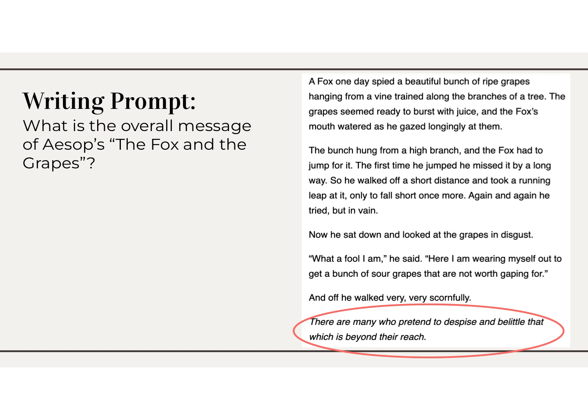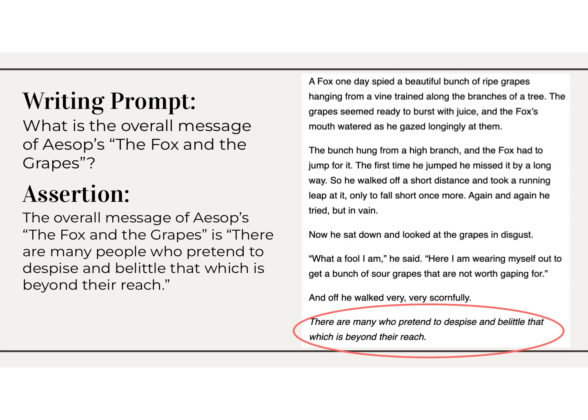So if you were super clever, you might write an assertion something like this. The overall message of Aesop's The Fox and the Grapes is, there are many people who pretend to despise and belittle that which is beyond their reach. Now, at first glance, this looks like a pretty cool assertion, right? Because we've used the keywords Aesop's, we've used The Fox and the Grapes, we've used these keywords up here, overall message. This looks pretty good, right? What's wrong with this assertion?